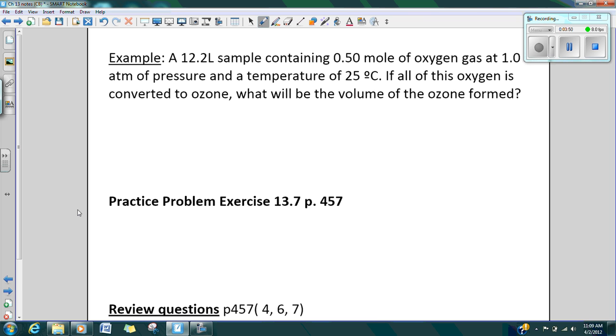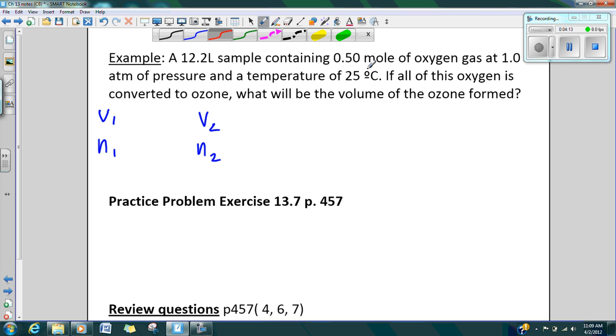So because it's not at STP, we are not using 22.4 liters per mole. We're just going to use our equation. So we have our variables, V1, N1, V2, and N2. We have a 12.2 liter sample, and we recognize that liter is going to be volume, and 0.5 mole of oxygen at 1 atmosphere of pressure.